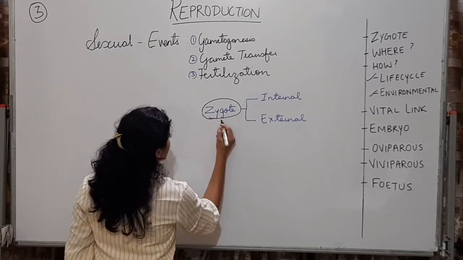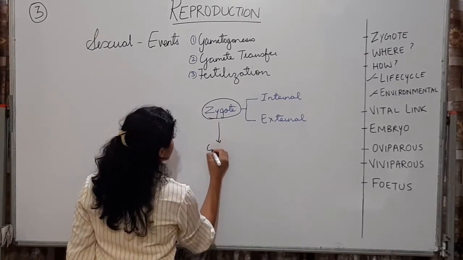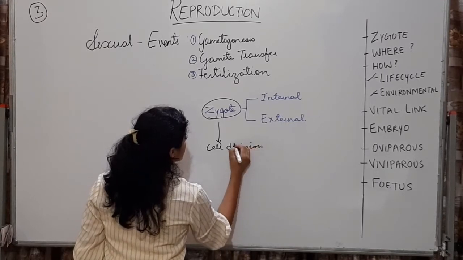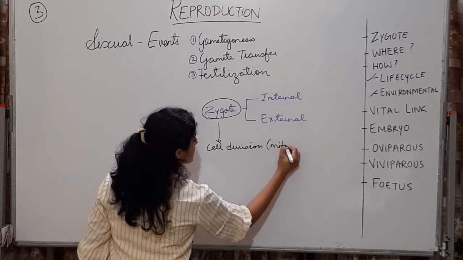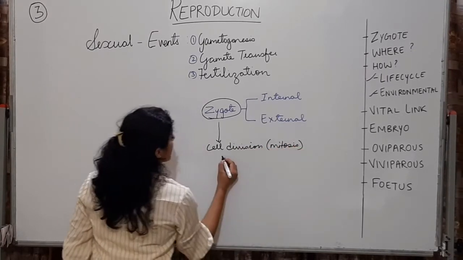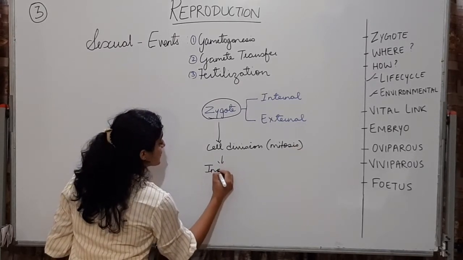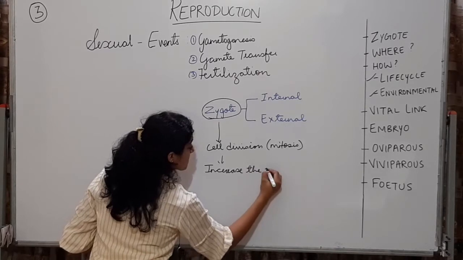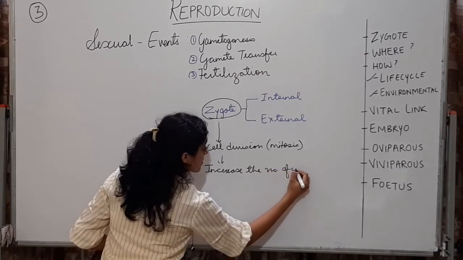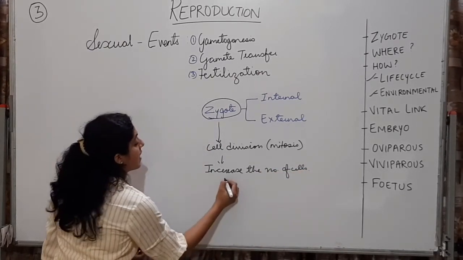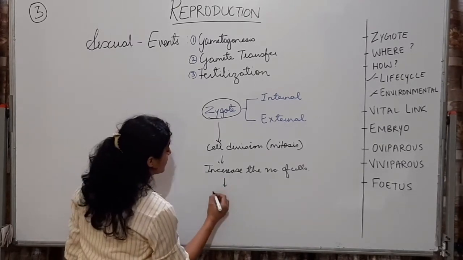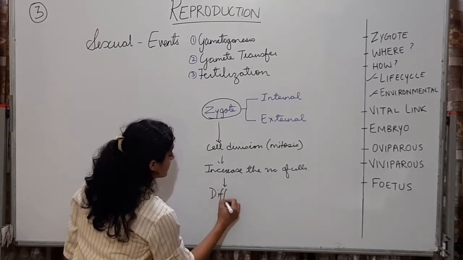So now the zygote is going to undergo cell division, that is the mitosis, which will increase the number of cells, and these cells eventually will go on differentiating.